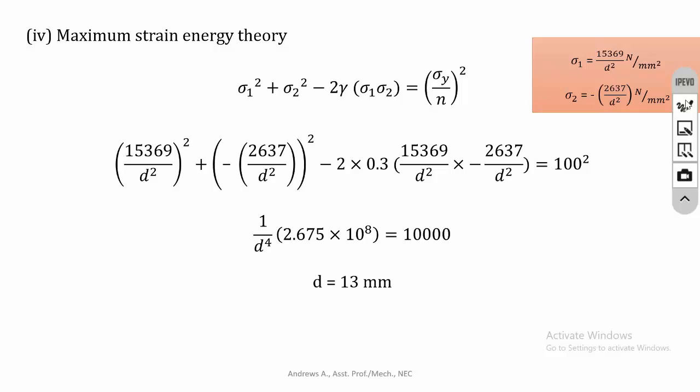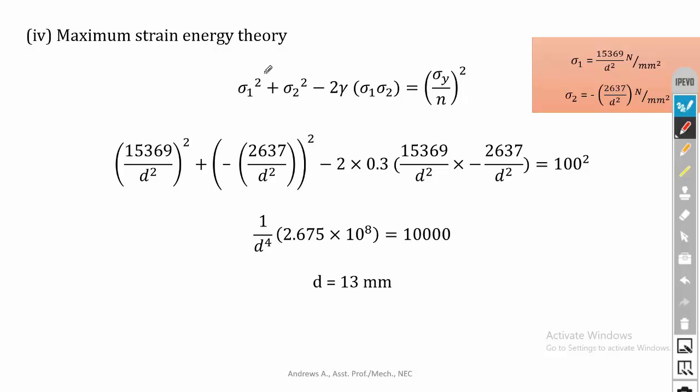The next one is maximum strain energy theory. The theory is sigma 1 square plus sigma 2 square minus 2 gamma sigma 1 sigma 2 is equal to sigma y divided by n the whole square. Substitute the value of sigma 1, then sigma 2. Remember that in this equation, sigma 2 square is there, so it is sigma 2 the whole square, that is minus of 2637 by d square the whole square. That is very important, the whole square there.